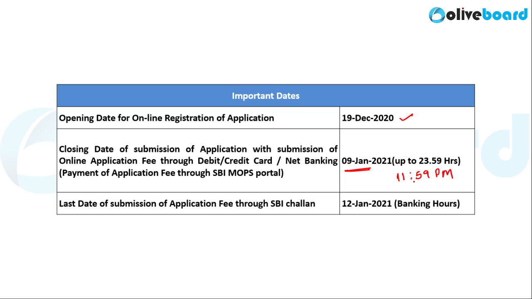Now, this 9th January also happens to be the last date to pay the fees through online mode. Now, this online mode is debit card, credit card, or net banking. But if you choose to pay the fees through SBI Challan, the last date to pay the application fees, not the application form, but fees, is 12th January 2021 within banking hours. So make sure that you stick to these timelines and these dates that are mentioned.